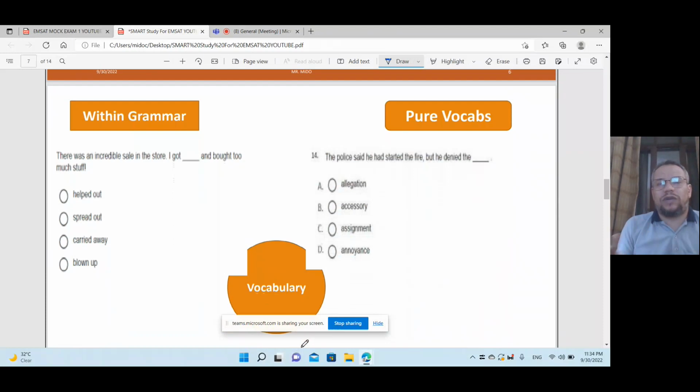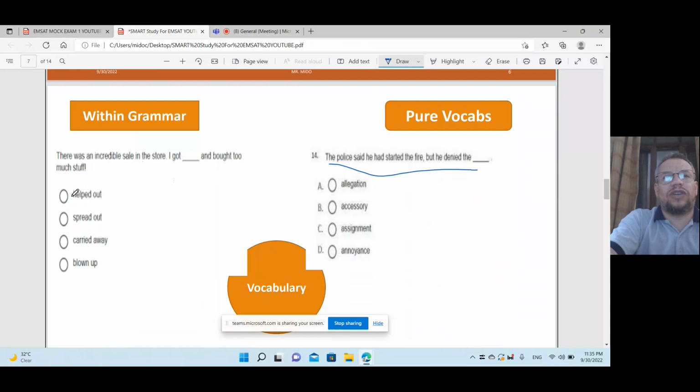So first the question is, what are the types or formats of vocabs? First one is pure vocabs. So only vocabulary. For example, here is a question, and I need to choose one of the vocabs here. You will find this is not grammar. You will find allegation, accessory, assignment, annoyance. All of them are vocabs. So which one is the answer? You will read and try to understand the meaning, then you will choose. The second type of vocabs question is vocabs within grammar.